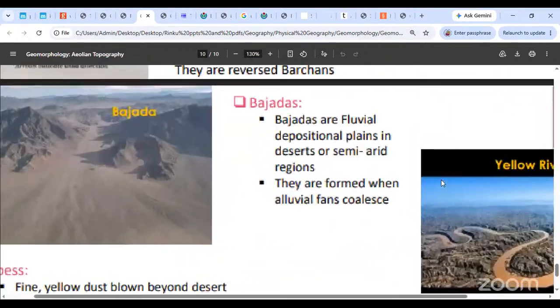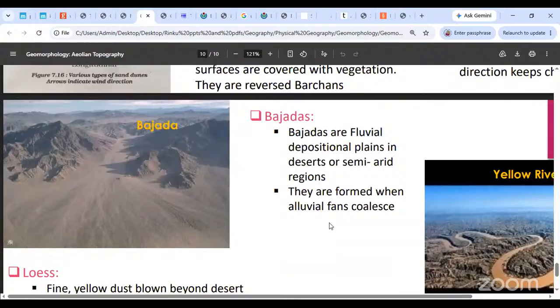The next feature that you can see is called a bajada. Okay, once again a Spanish word. I don't know what that word means anymore. Bajada. Okay. Bajada is once again a Spanish word for something. So bajada is essentially a fluvial depositional plain. Okay. Remember how we had seen in earthworms.